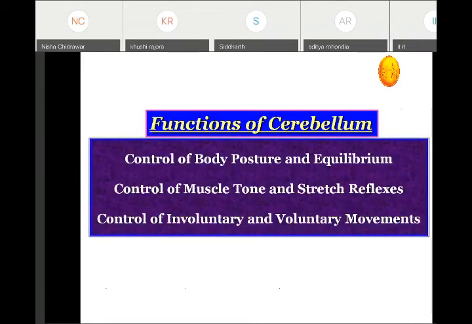So in total, the functions of the cerebellum are to control the body posture and equilibrium, control of the muscle tone and the stretch reflex, control of involuntary and voluntary movements.